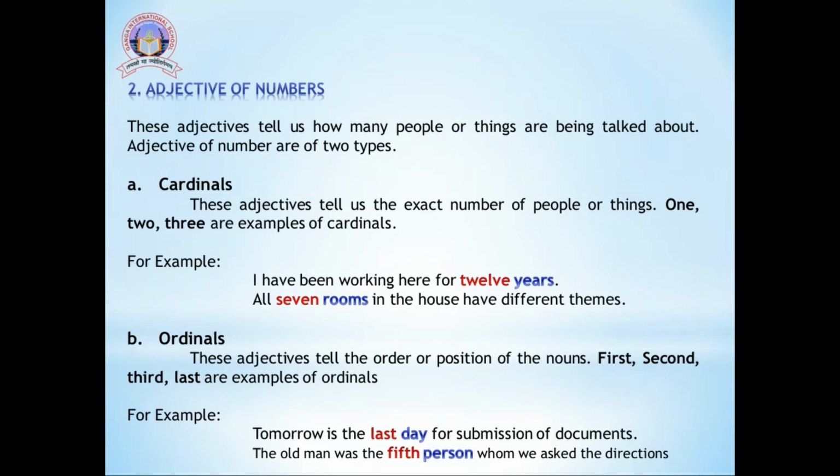In the second sentence, the old man was the 5th person whom we asked for directions. In this sentence as well, 5th is describing the position of the person in the given sentence.